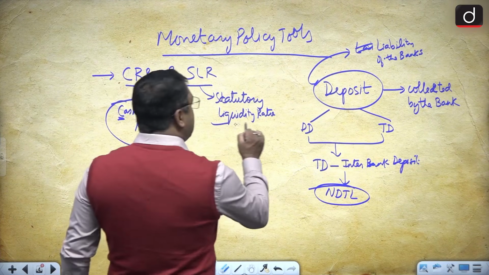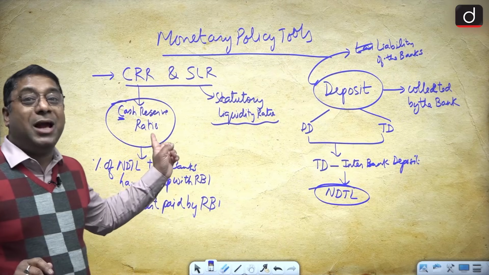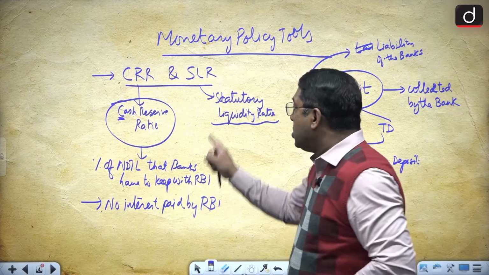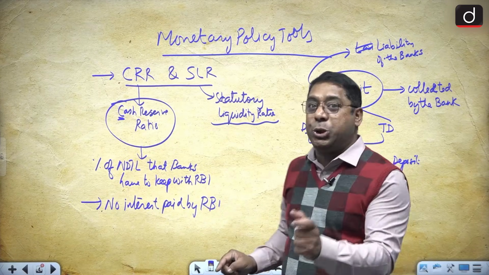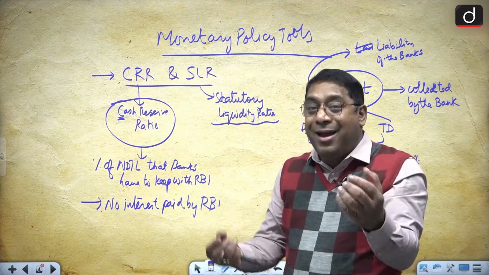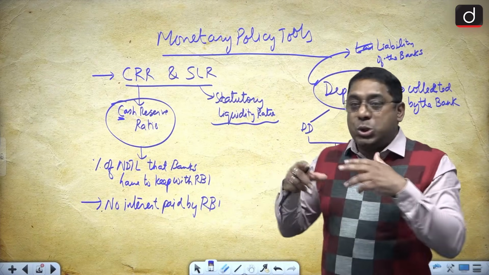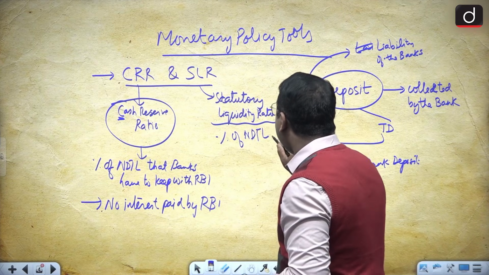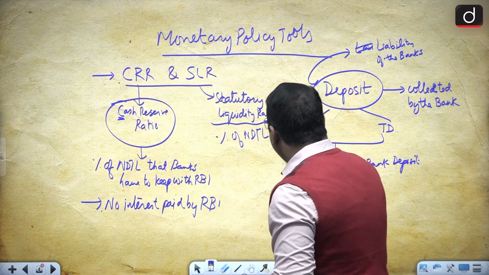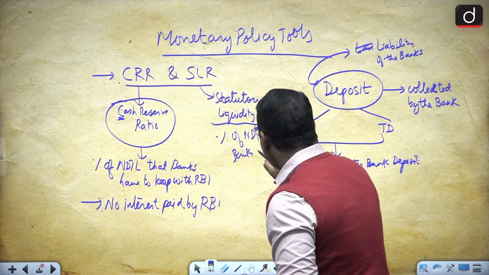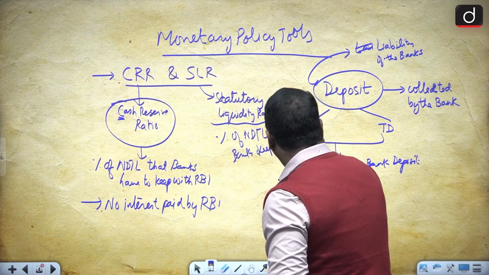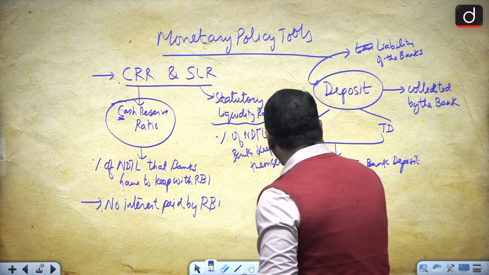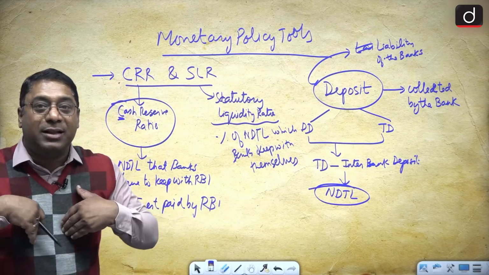Now what is SLR? Like I just explained, C stands for cash, C stands for central. So here, statutory liquidity ratio, S stands for statutory, S stands for self. So this is the percentage of NDTL which banks keep with themselves. Okay? Which banks they are keeping with themselves.